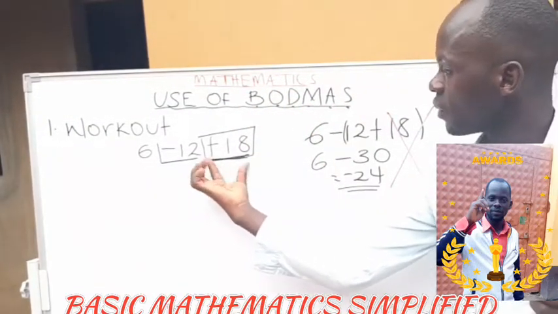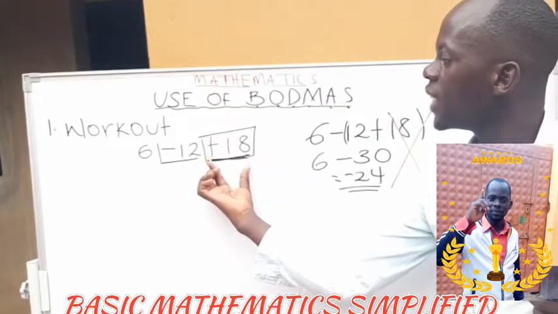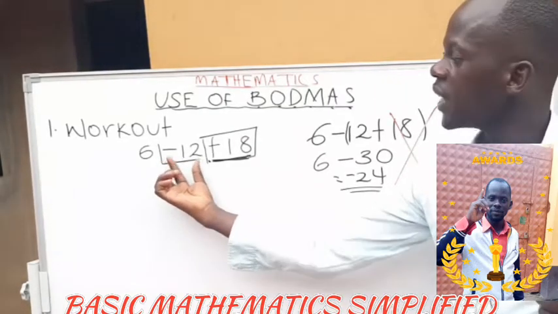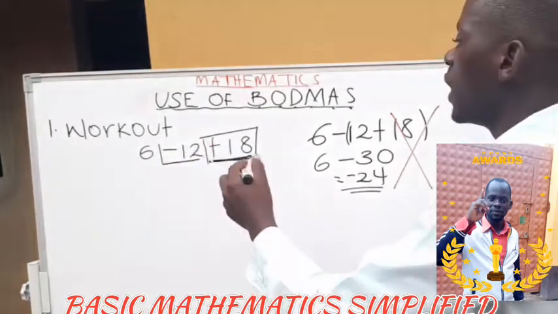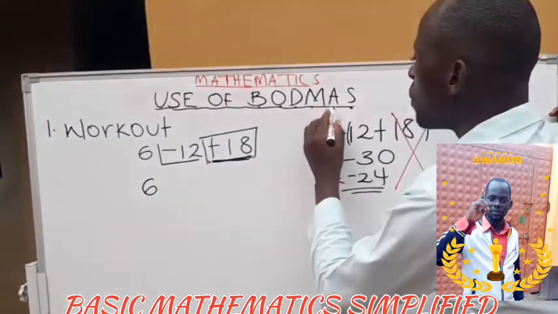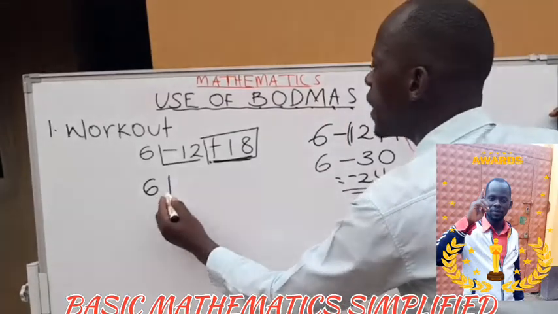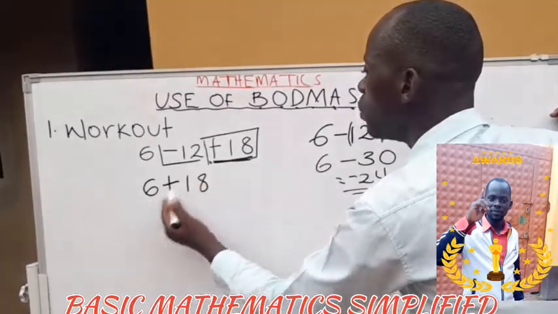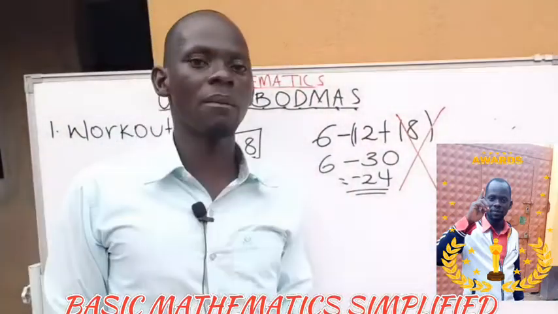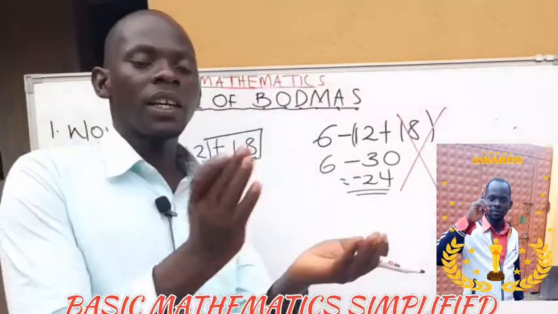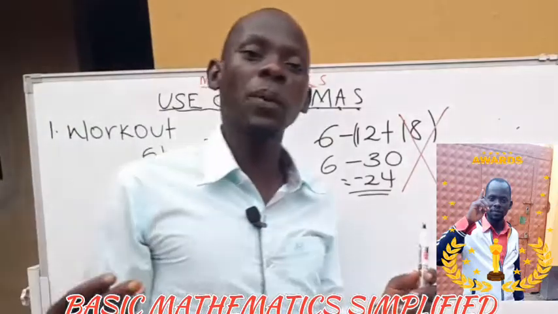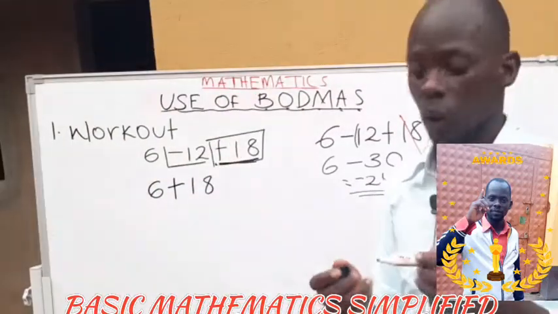Addition is here. It is 18 that we are adding. So this is subtraction, and it is 12 that we are subtracting. What does it mean here? That means we already have 6 at hand. According to BODMAS, addition comes first. So we shall bring that addition because we already have 6. By the way, these rules I always tell you from the beginning: when we are adding numbers, what we already have at hand, it means we are only topping up. To add means to top up. At hand, we already have 6. So we are topping up what is on the right-hand side.